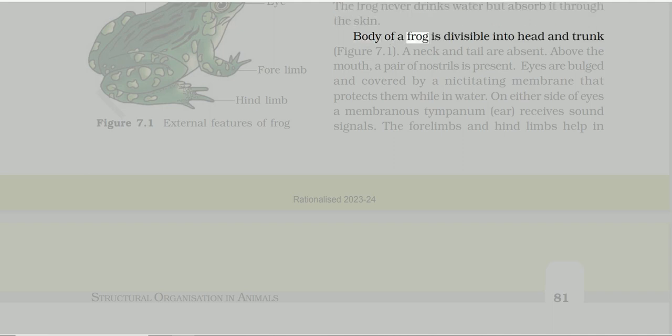The body of a frog is divisible into head and trunk, figure 7.1. A neck and tail are absent. Above the mouth, a pair of nostrils is present. Eyes are bulged and covered by a nictitating membrane that protects them while in water. On either side of the eyes a membranous tympanum, ear, receives sound, figure 7.1.